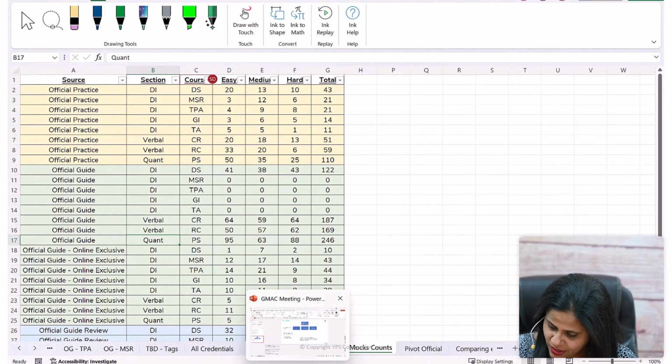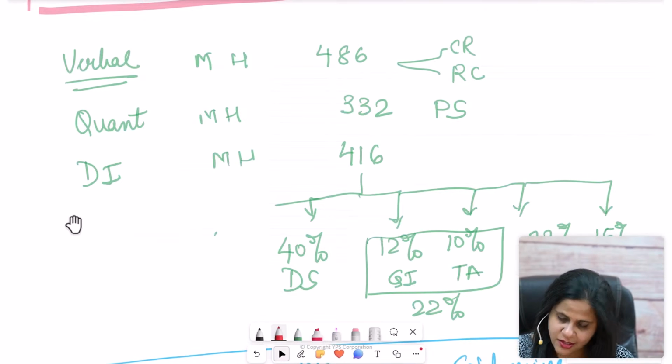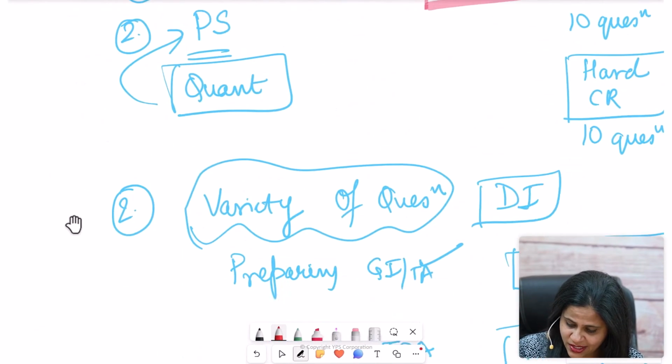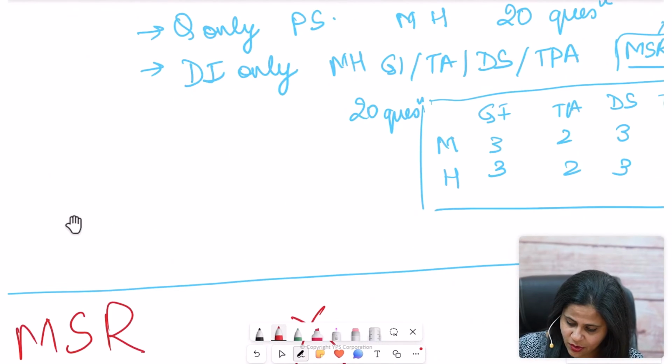So utilize all this judiciously, and let us know if you need any help. Again, understand the intent behind each quiz, and again, do not use it for MSR and RC.